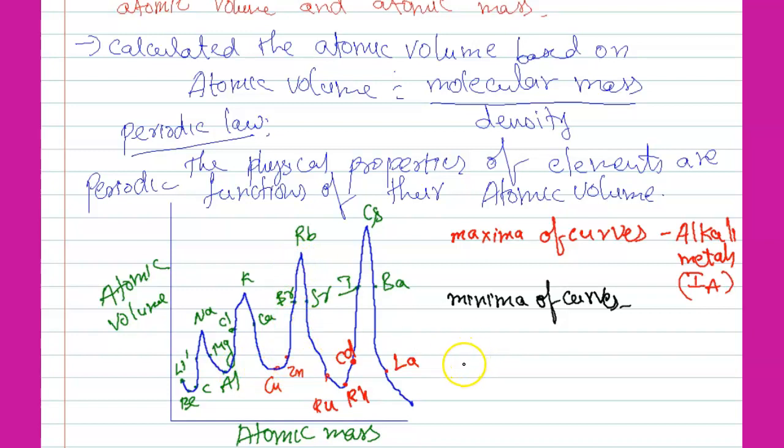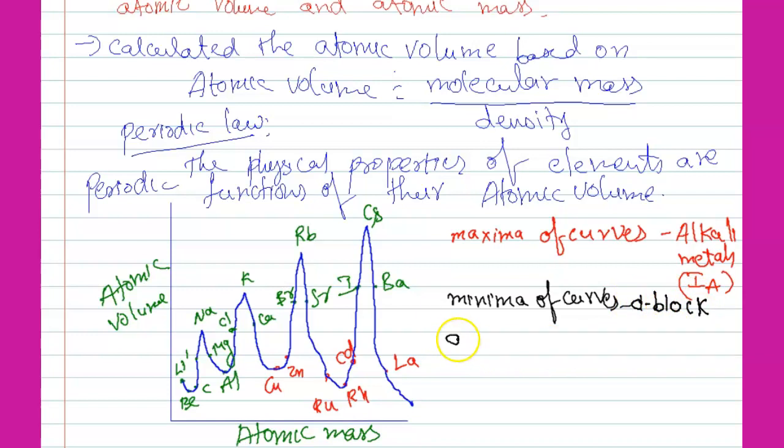So here 4 points are there at minima. See this: copper, zinc, ruthenium, rhodium, these are the minima. So transition elements, the D block elements, occupy the minima.